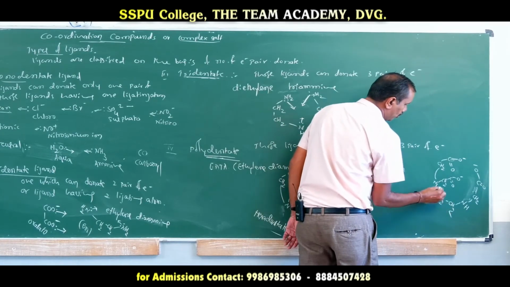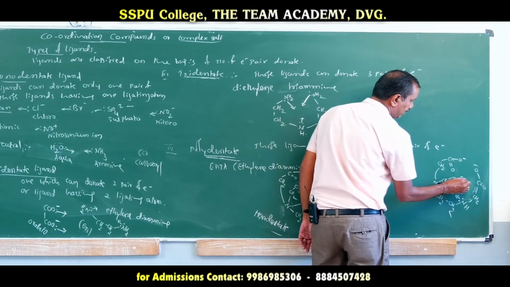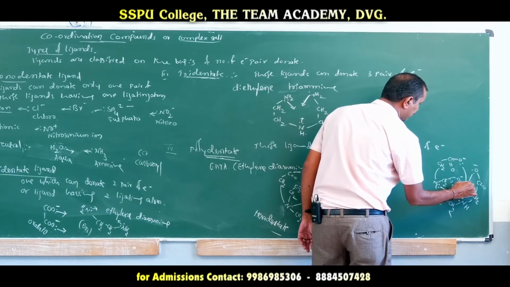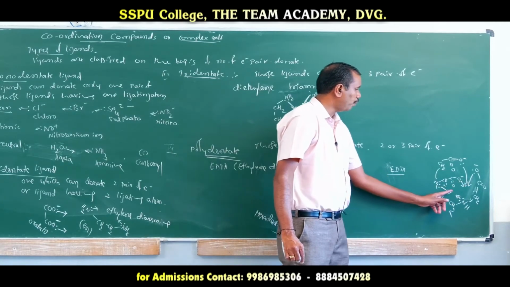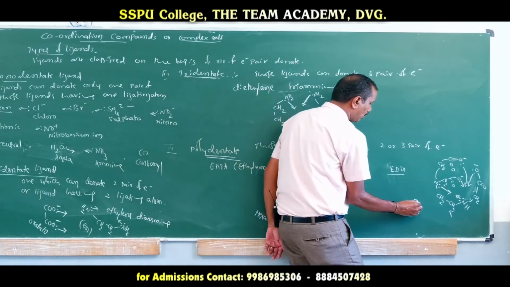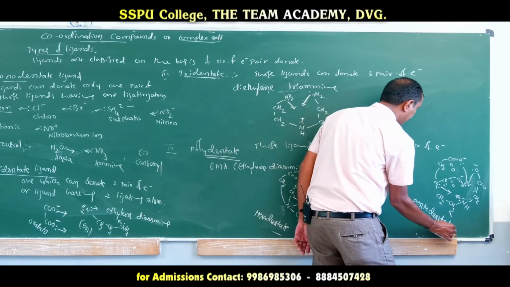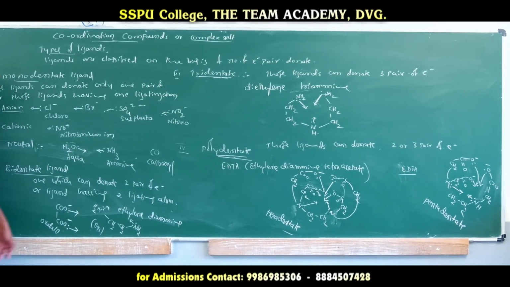So this nitrogen can donate one pair, this nitrogen can donate one pair, this oxygen can donate one pair, here it can donate one pair. So in total it can donate 2 plus 3, 5. Hence it is called a pentadentate ligand. Now let us see once again.